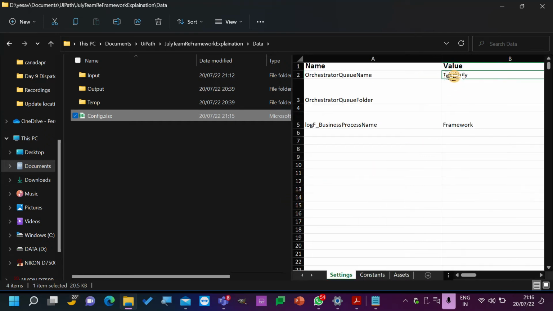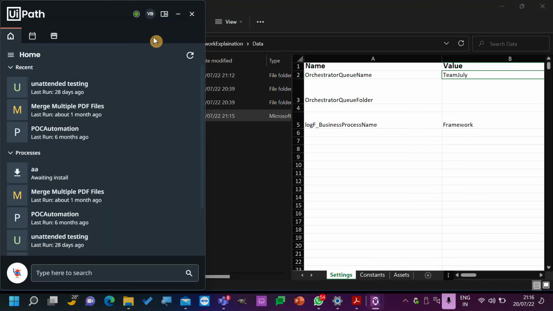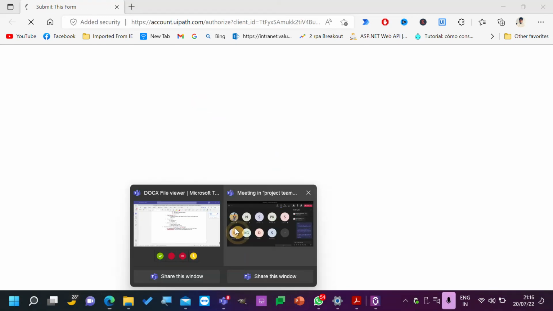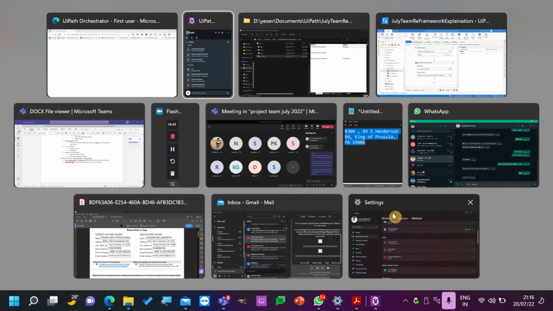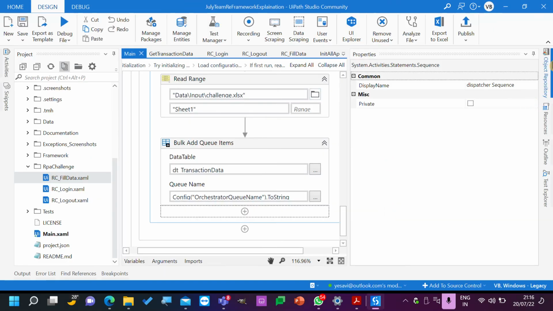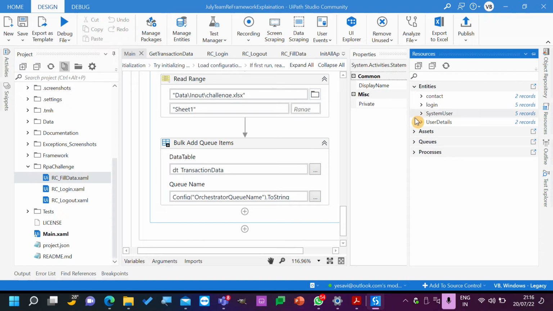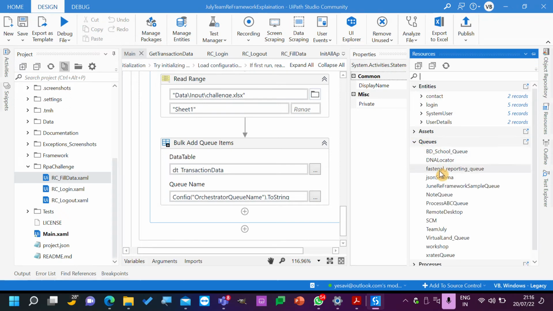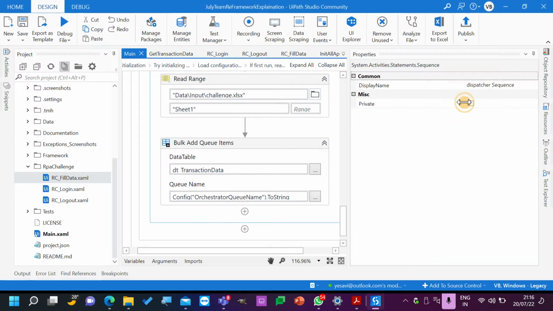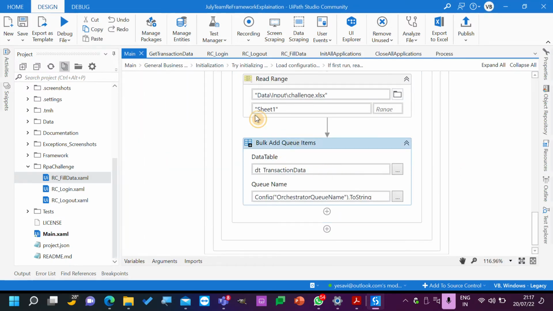Now we changed it to Team July. So we have a queue name called Team July. So it will continue and execute. So let's see here, Orchestrator. By the way, I can also see it over here. I'm sorry. Where is my code? Yeah. Here in the resources, I can see queues. In this queues, I have Team July. Yeah. This is my queue. So let's have a breakpoint over here.